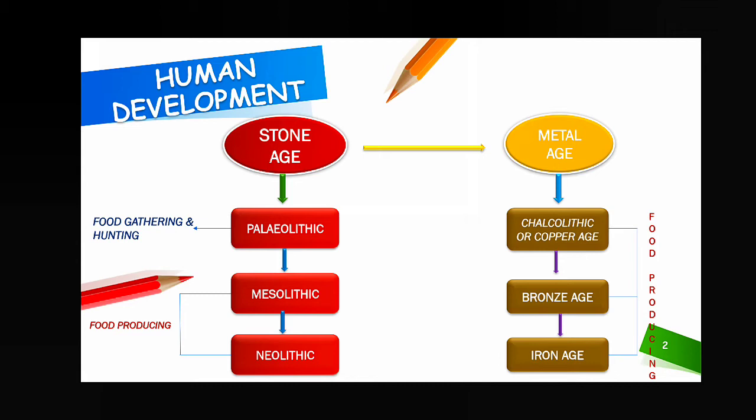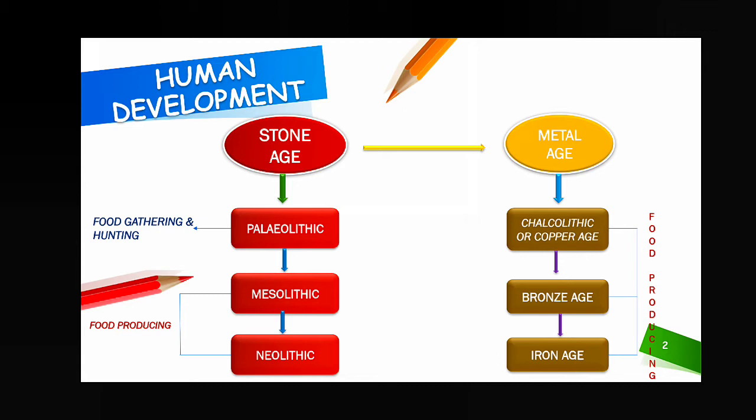It is stronger than copper. The age when bronze metal was used to make tools and weapons is called the Bronze Age. Then after the Bronze Age, in this chapter number 11 we have to read about the Iron Age. The name tells us it is the period in history when iron, the metal, was used to make tools, weapons and utensils. That is called the Iron Age. So that is the basic knowledge that we have to know.